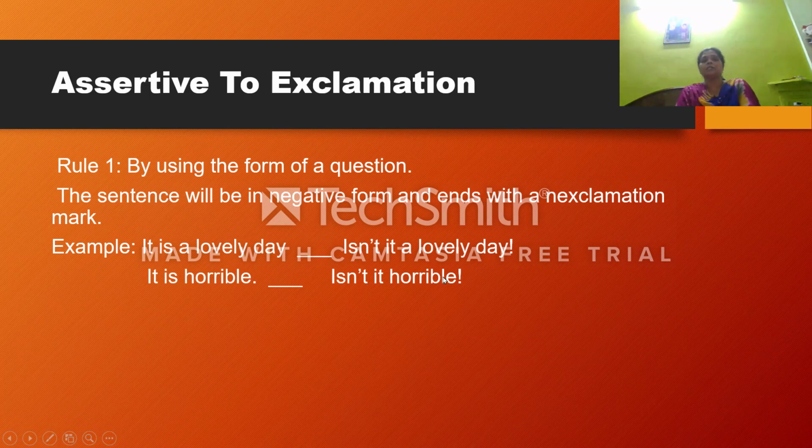So when we are changing the assertive sentence to the exclamation sentence, first we are making a question form. You know how to make the question form. And the sentence will be negative. Negative होगा sentence, but though it is a question form, there should not be any question mark. उसपे question marks नहीं रहेगा. So what will we put in the end? It ends with an exclamation mark. Is it clear? Examples understood? Yes.